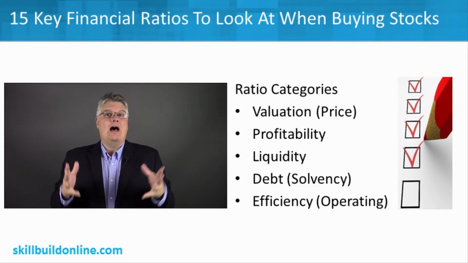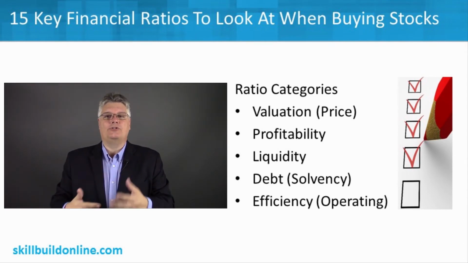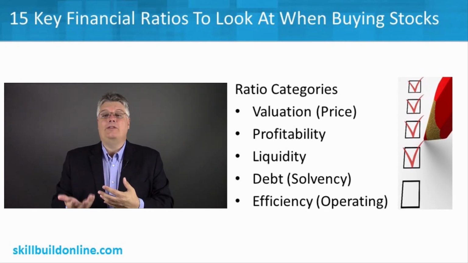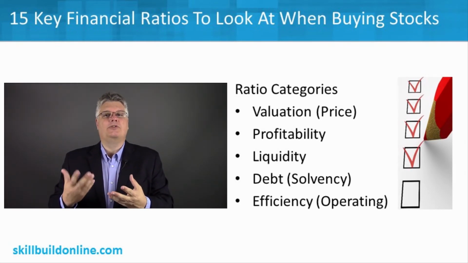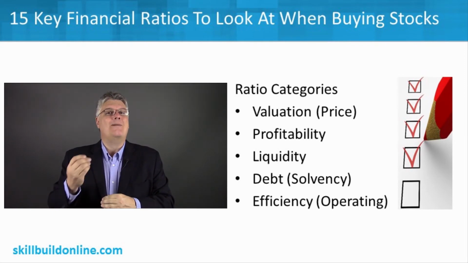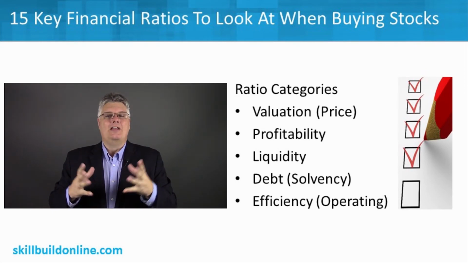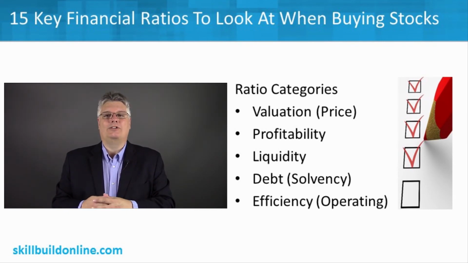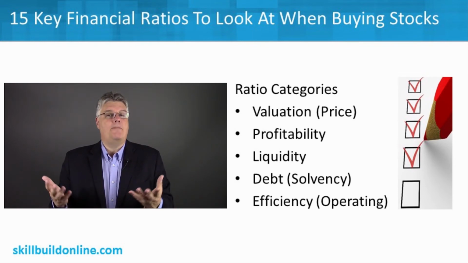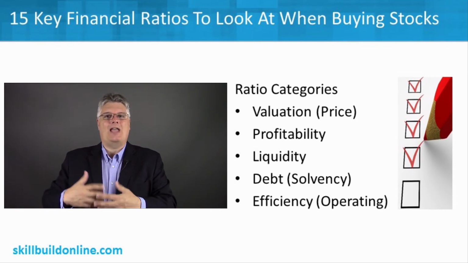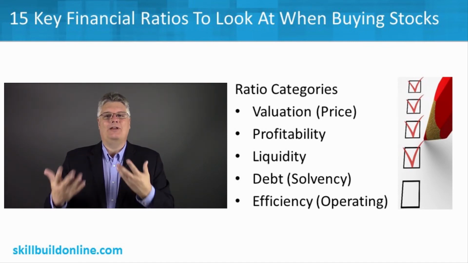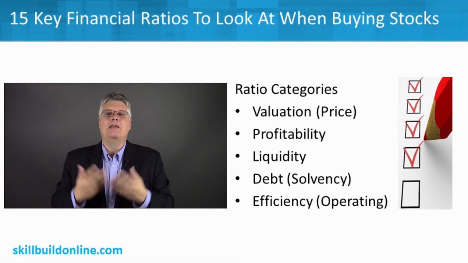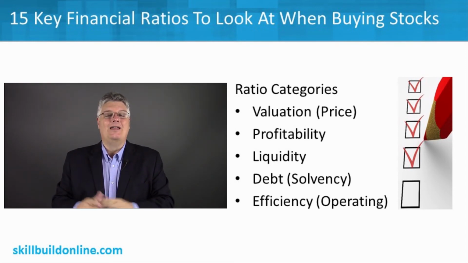And then lastly, we'll look at how efficient the organization is. How are its operating measures? How is it doing compared to its peers as far as being a good, efficient operation? This really evaluates the management, using financial measures to measure management effectiveness. Maybe it's a good company with some good other ratios, but how effective is management in running it? As we know, business is all about managing scarce resources, right? We can't just add tens of thousands more people to a payroll. We have to manage scant resources of personnel or equipment or whatever it might be, and the efficiency ratios will help us look at that more closely.